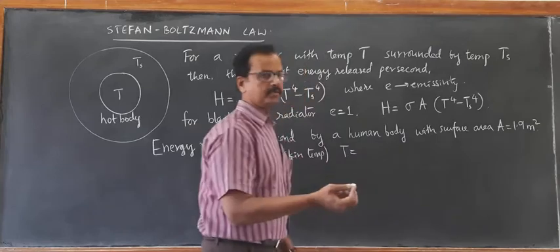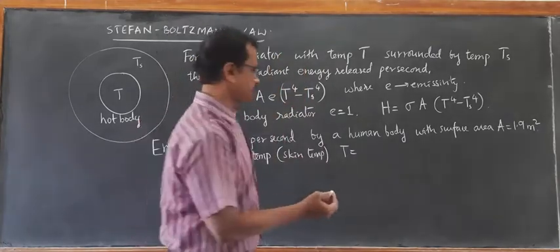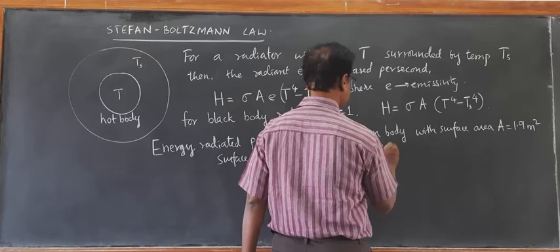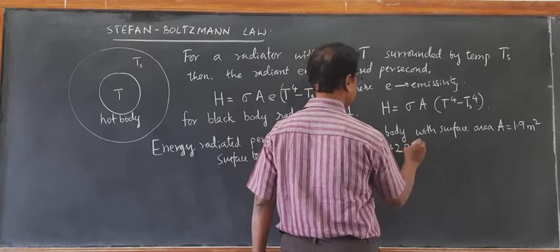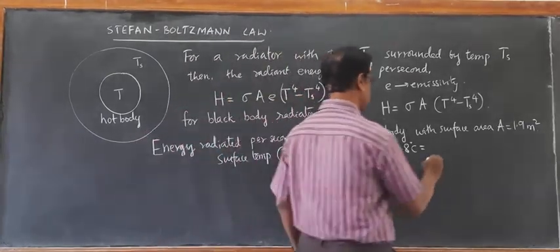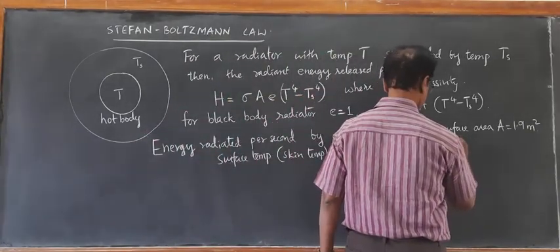We have to add 273, so 273 plus 28 becomes 301 Kelvin in the Kelvin scale.